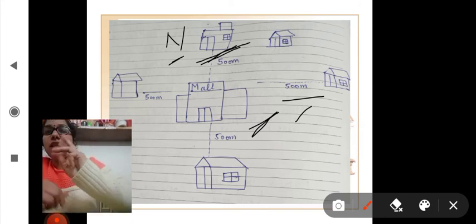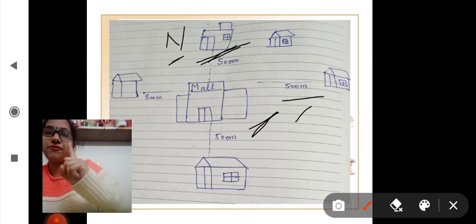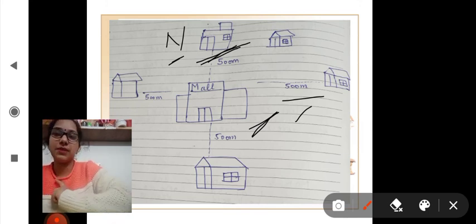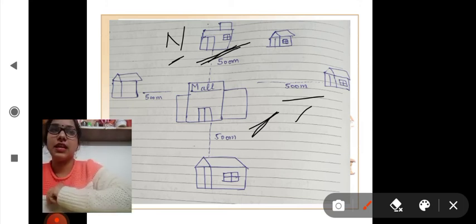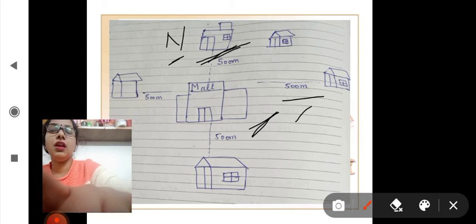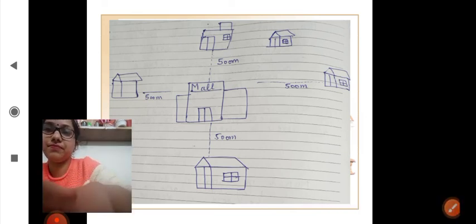So you need three things for finding the location. First, reference point, that is the starting point. Second, distance from the reference point. Third, direction from the reference point. I hope you got this from my explanation.